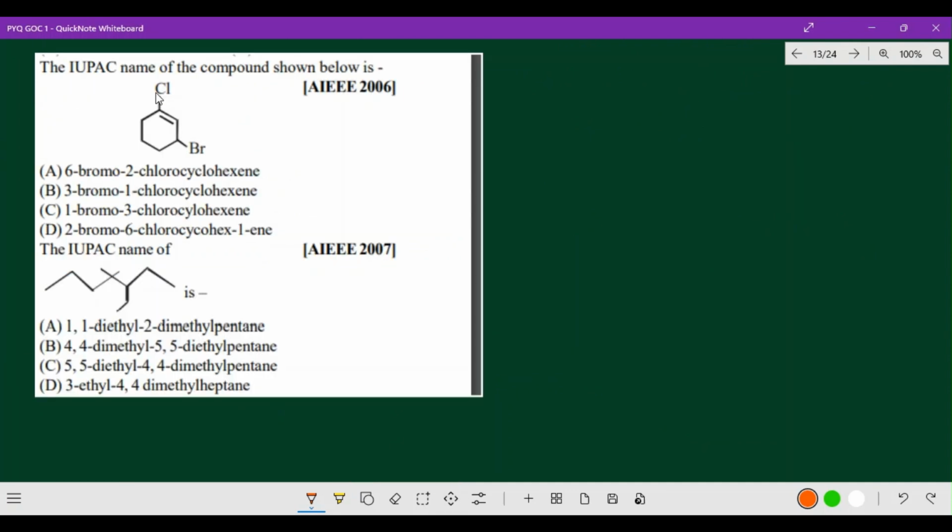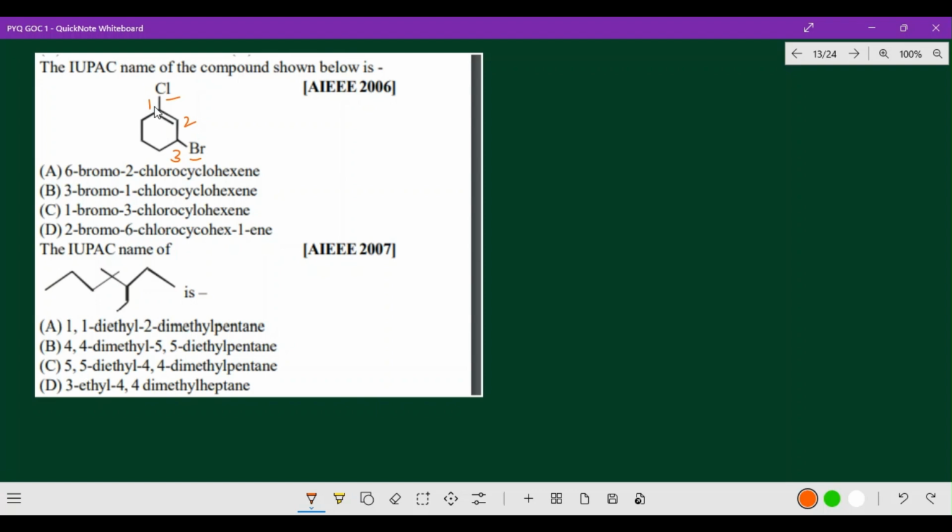Chlorocyclohexene with bromine. Okay, so now chlorine and bromine, whom will you give more priority? Naturally, chlorine we are giving more priority because it is more electronegative. So here at this point, one, two, three. So the numbering system is very, very important. So how can you give the name for it?